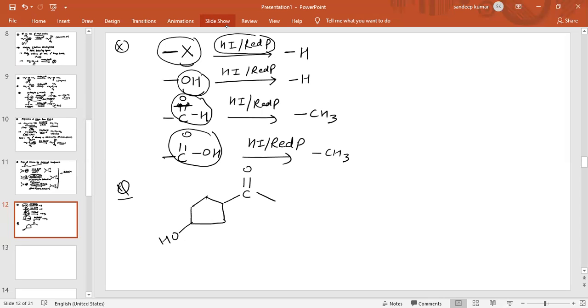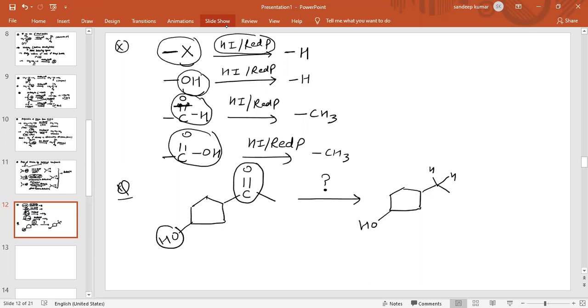So the question is, which reagent should we use to prepare this compound? This OH will remain as it is, and this compound converts into this one. So basically we can see that only this group is reduced. So removal of oxygen and addition of hydrogen in place of oxygen. But this group will remain as it is. See, one by one, what we should do.